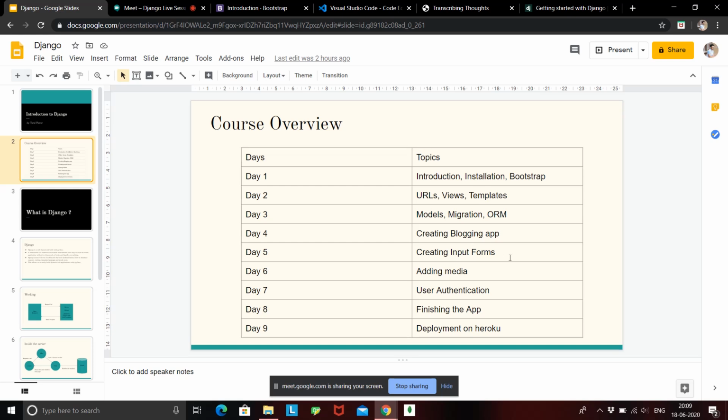Then we'll be creating input forms for creating blogs. That is, we can create title, description, images, and all those input forms. Then we'll try to add some media. Media means only images and thumbnails for our blogs. Then we'll also be trying to create user authentication, meaning suppose a user is logged in, then only he can see some blogs or edit some blogs. If he is not logged in, he can only read the blogs. So that is basically user authentication, signing up, logging in. So that we'll be seeing. Then we'll be trying to finish the app and then deploy it on Heroku.